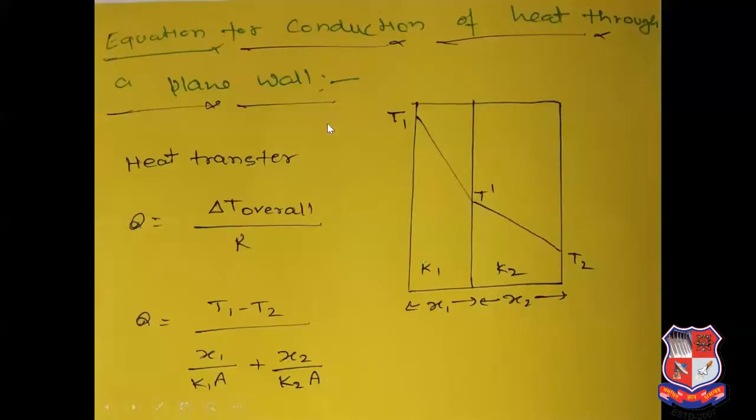So this is the equation for conduction of heat through a plane wall. This is the plane wall and this is the composite wall.